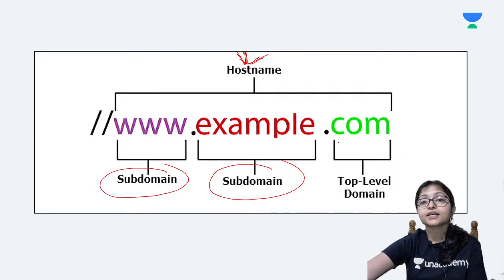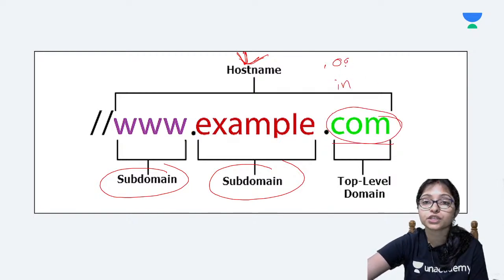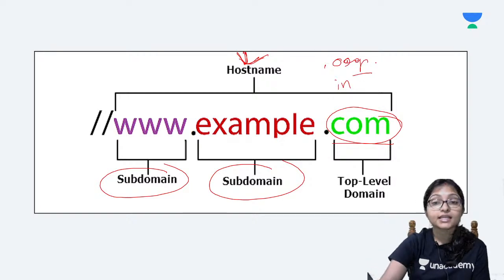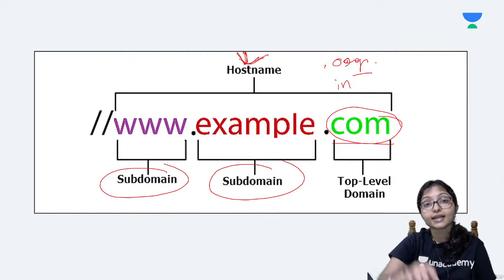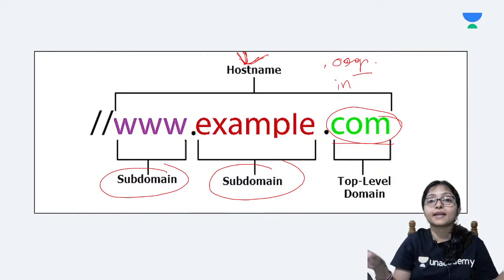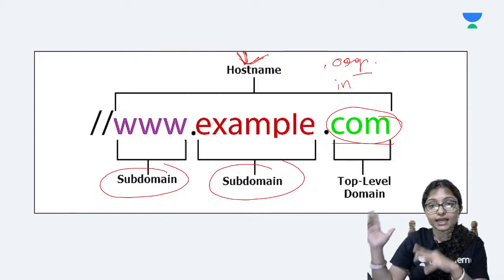And here is the top level domain, because here you can see somewhere we are using .in, somewhere .org. It tells you which type of domain and which type of website it is. Through the top level domain, it can categorize all the websites, because ultimately you have to store this in the DNS system.